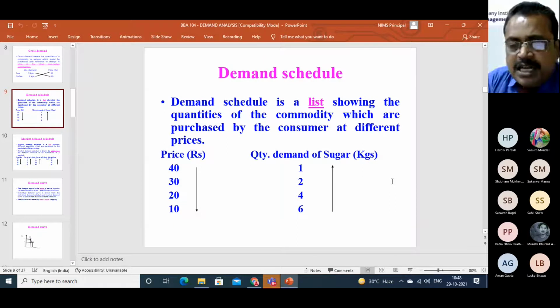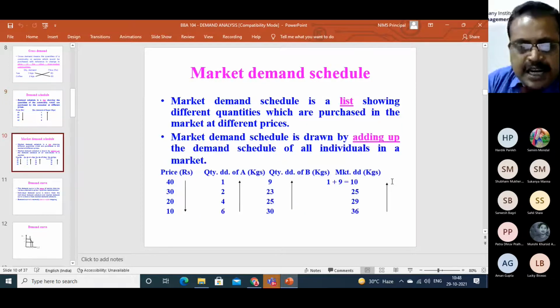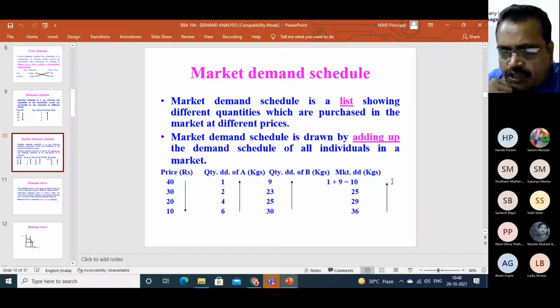This is the demand schedule of a particular consumer for a particular product. If you look into the market, there is not only one consumer available. There are many consumers in a market. Suppose in the next slide, there are two consumers available in the market.